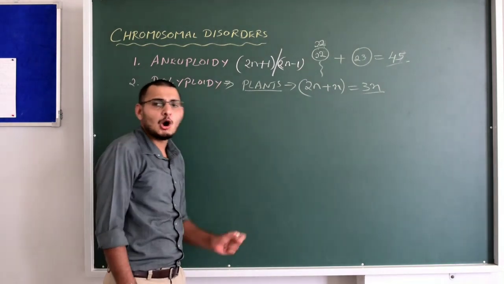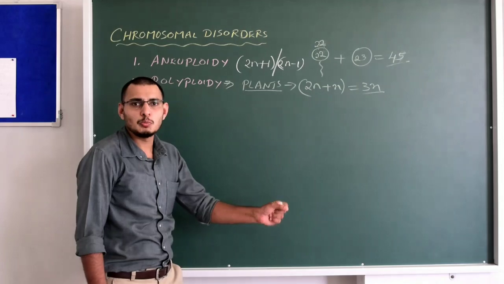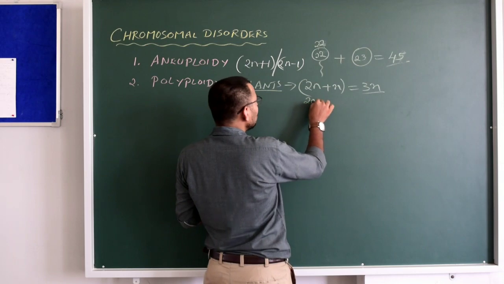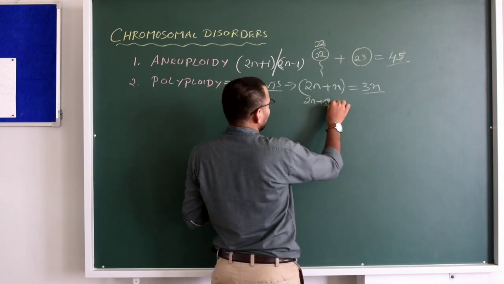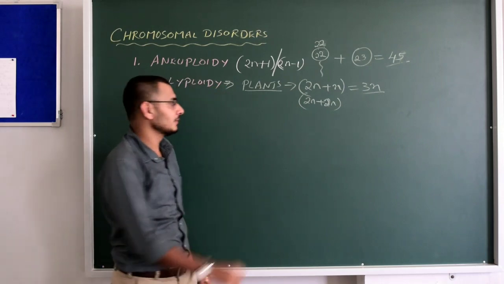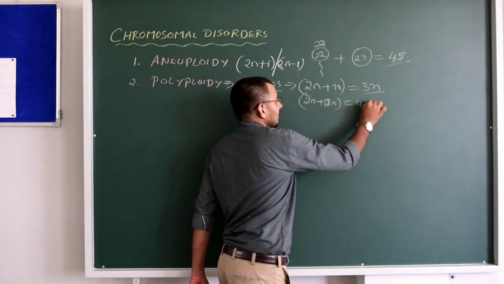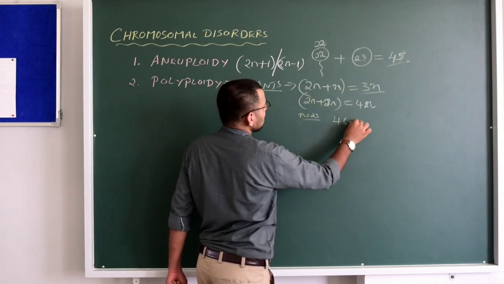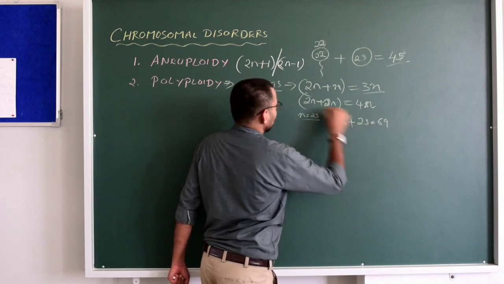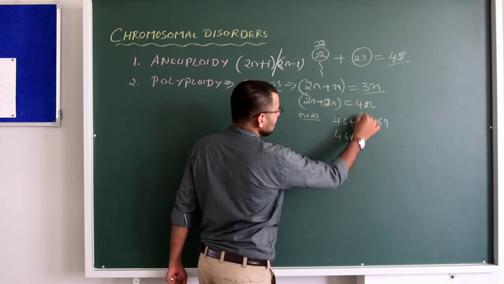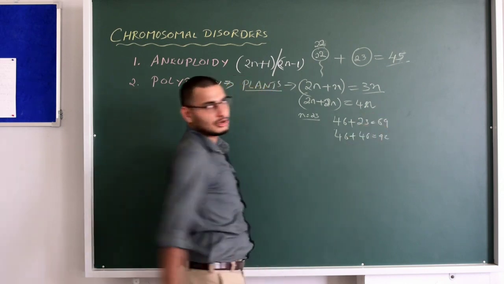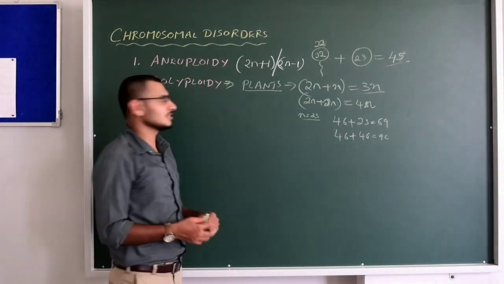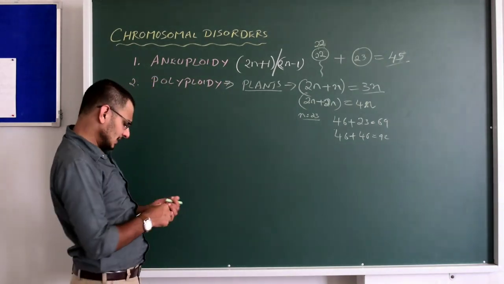So, what is polyploidy? An organism has an extra set of chromosomes along with the natural set of chromosomes. That is polyploidy, an extra set of chromosomes. Or it could be 2n plus 2n, that is also correct, 4n. For example, if n equals 23, you can calculate: 46 plus 23 is 69, or in this case 46 plus 46 is 92. See, the total chromosome set itself doubles. This is polyploidy. Anyhow, it is not necessary, but we will speak about aneuploidy very easily.